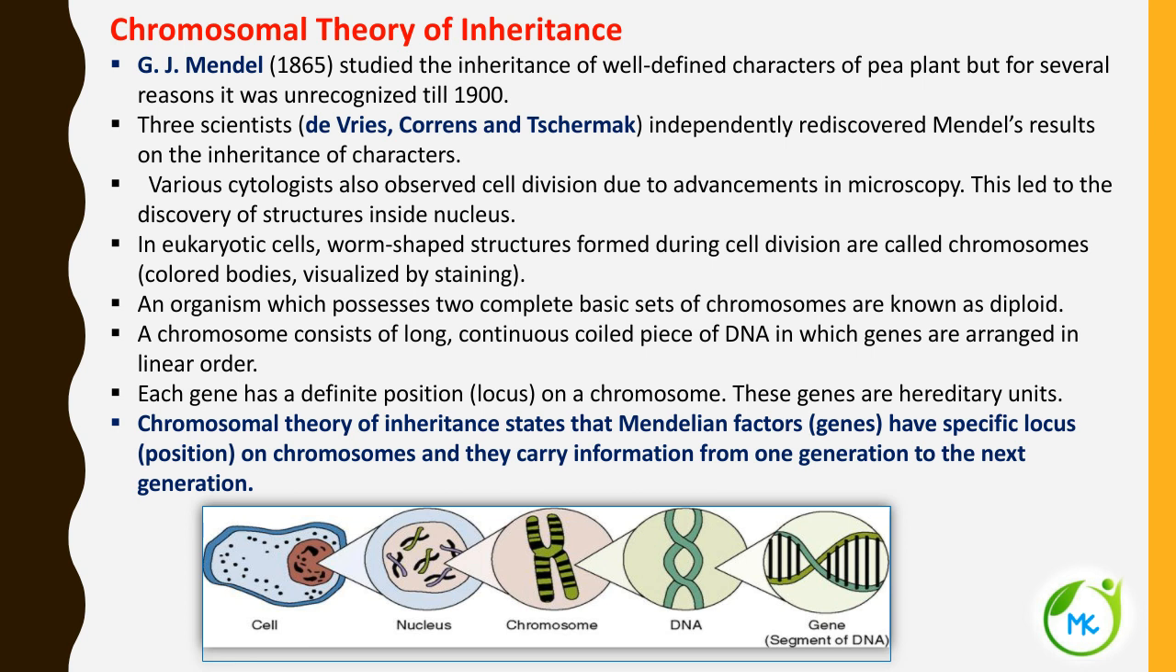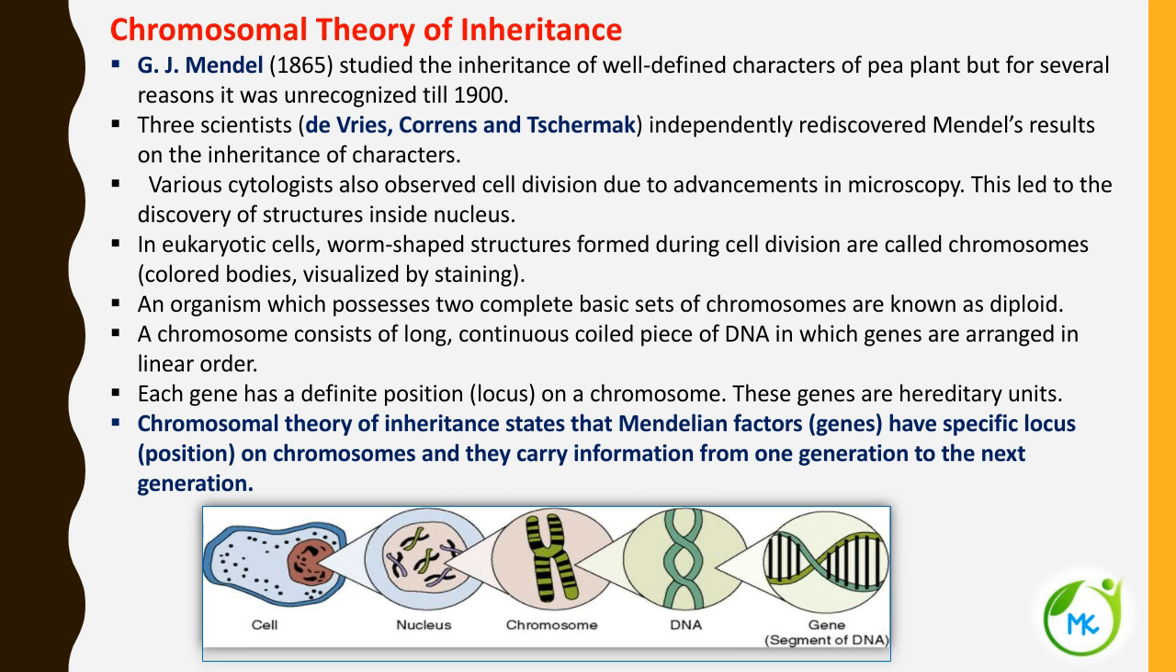Each gene has a specific position on the chromosome, and its specific position on the chromosome is referred to as locus. These genes are referred to as hereditary units. That is, the genes are responsible for carrying the genetic information from one generation to another generation. That's why genes are referred to as hereditary units. Before, genes were called factors during Mendel's time, and later the factors were described as genes.